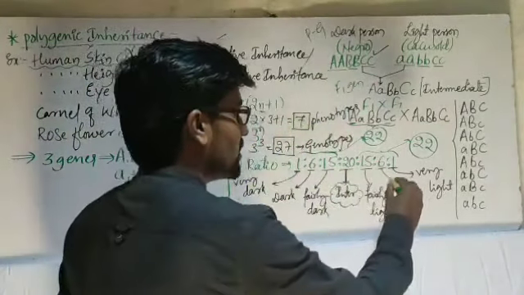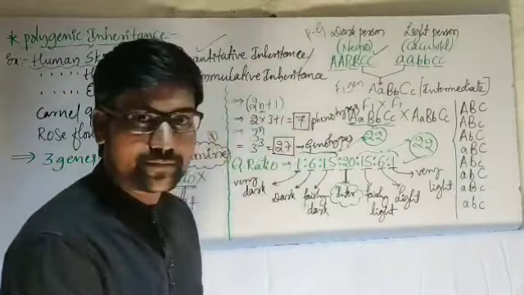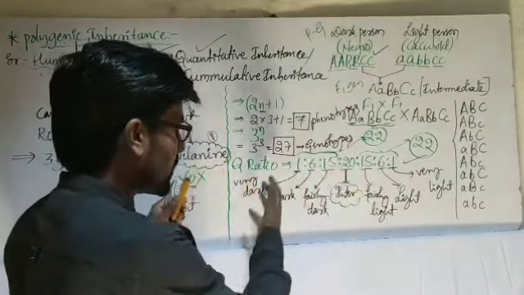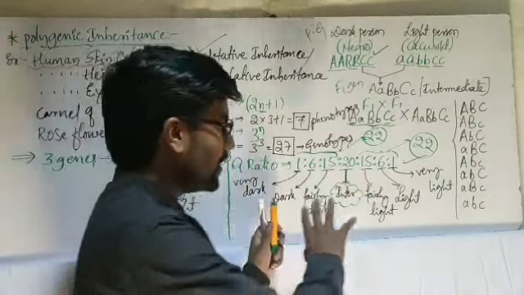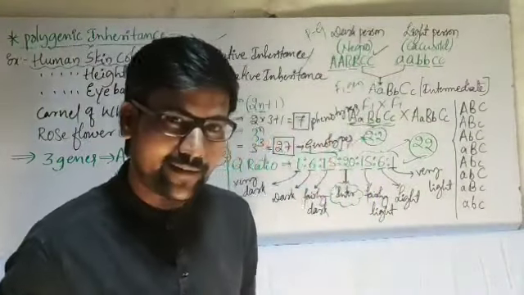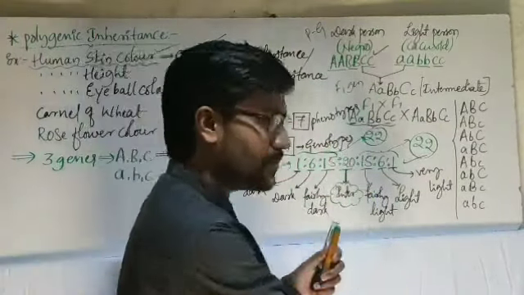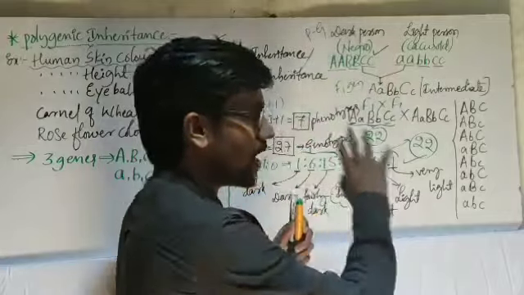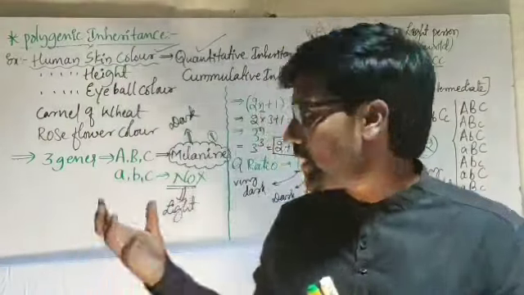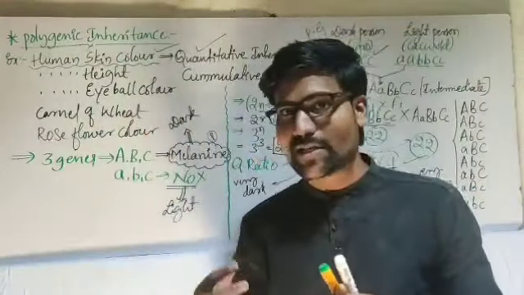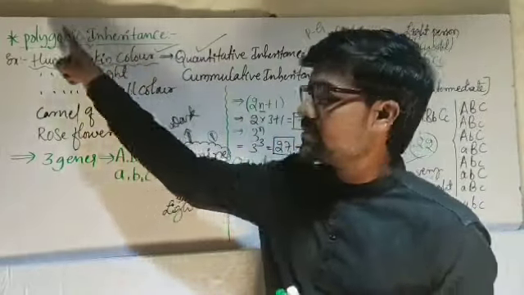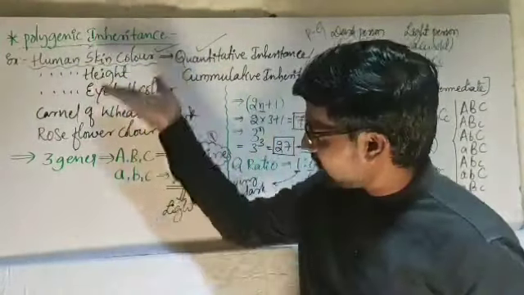One more thing: keep this ratio in mind. As we come in this order, it becomes darker; as we go in that order, it becomes light and very light; and that is the intermediate one. This is how we can predict the ratio and decide polygenic inheritance. Majorly we consider human skin color, and there are other examples also.